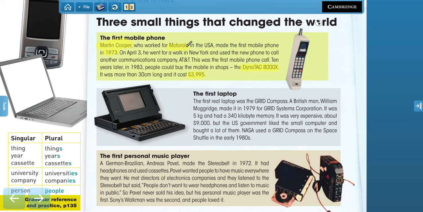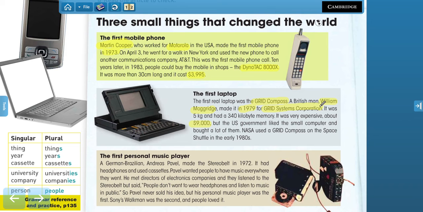Very good. What was the name of the first laptop? It was called the Grid Compass. The inventor was William Muggeridge. The year, 1979. Very good. The price was $9,000. And the company in this case was Grid Systems Corporation.